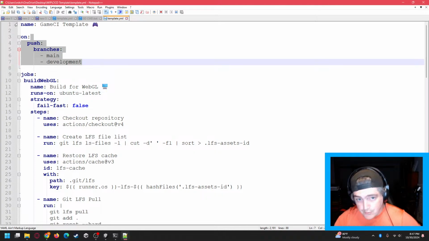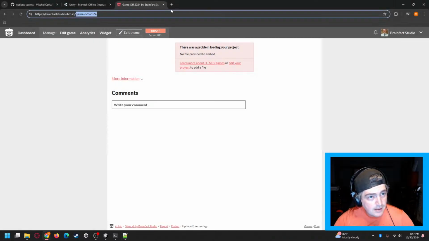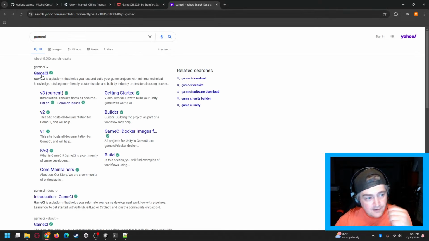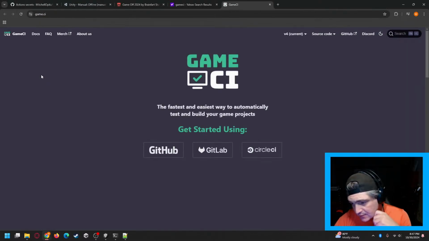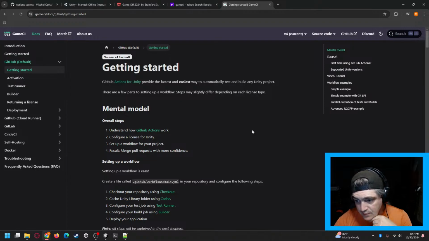So I won't really go through a lot of this. This template is available over on, I believe it's Game CI. Yes, game.ci, which is Game Continuous Integration. You can find all of the code and how to implement this over here. I also have a walkthrough. I can provide the template, whatever you need.